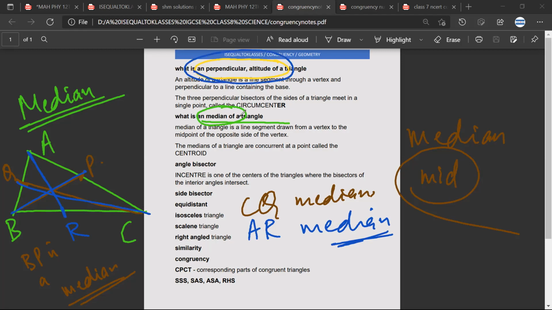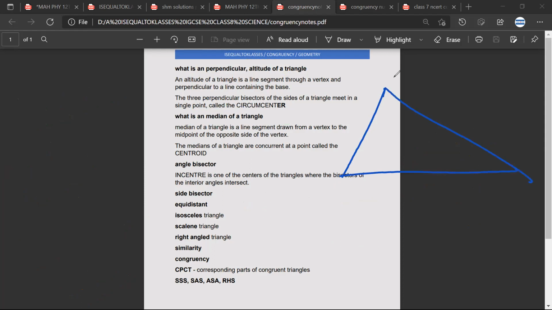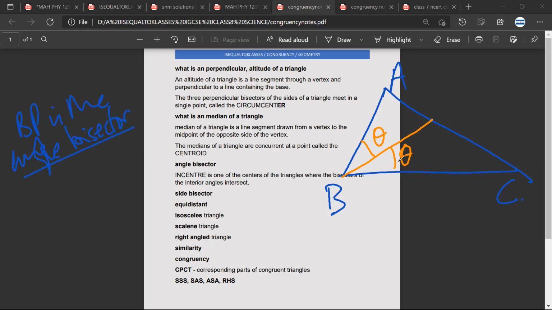So we are clear about perpendicular and median. Then let us understand what an angle bisector is, because this is another thing that you might meet in one of the problems. If I have a triangle ABC and BP is the angle bisector, then from B there would be a line drawn such that this angle is equal to this angle. This is what is called an angle bisector.